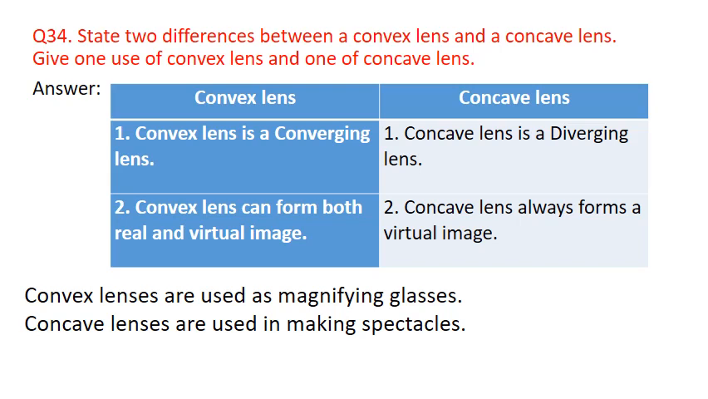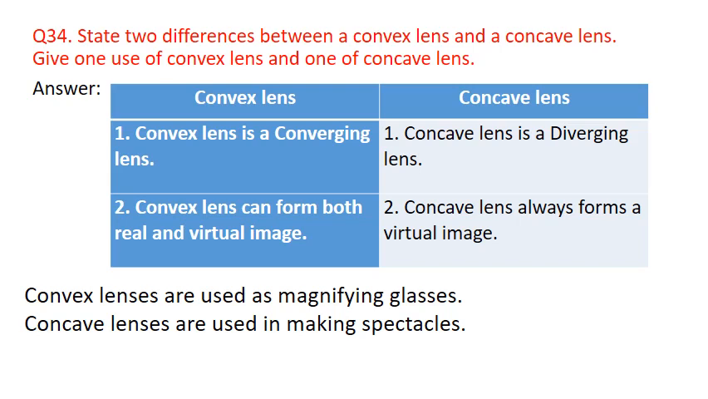So the main difference, the basic difference between convex lens and concave lens is that convex lens is a converging lens, whereas concave lens is a diverging lens. So convex lens is a converging lens.